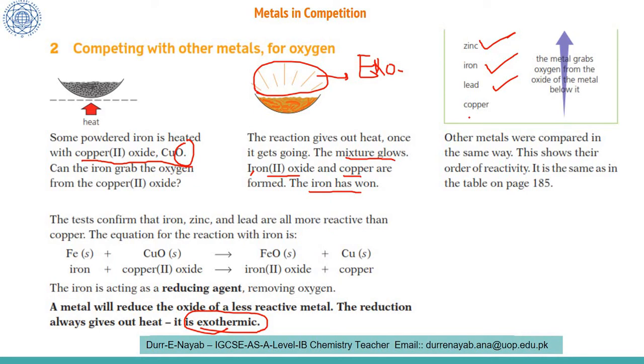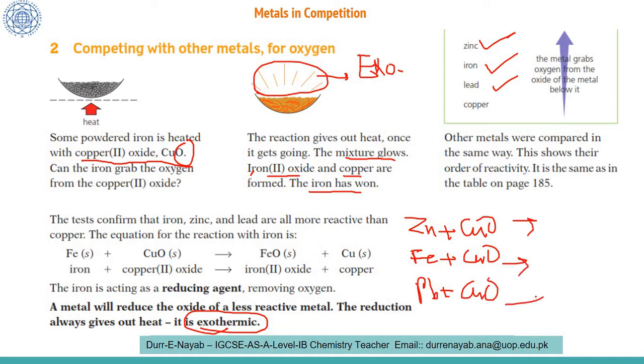The other metals were also compared in the same way. We took zinc and mixed it with copper oxide, we took iron Fe and mixed it with copper oxide, and we took lead Pb and mixed it with copper oxide. What we found is that they all changed into lead oxide, Fe3O4 and zinc oxide, and in all of them copper was left in a metallic form. Copper was left as a metal, you can see over here.